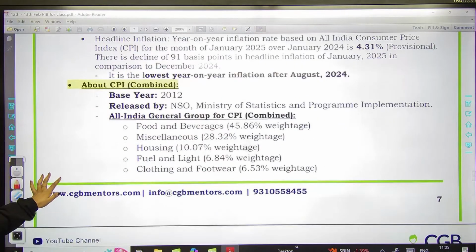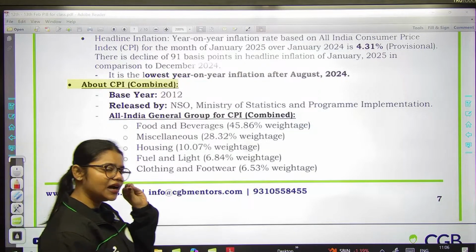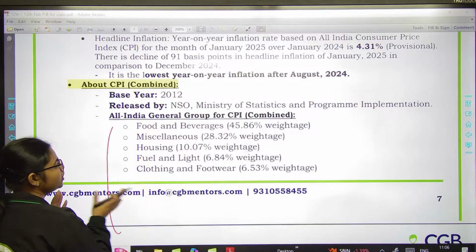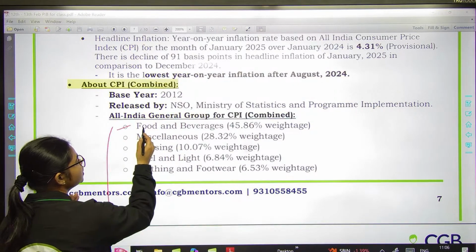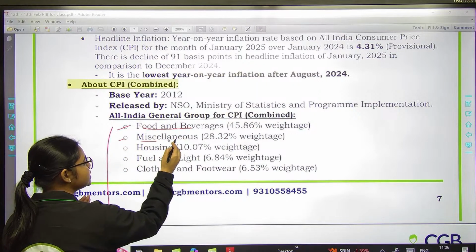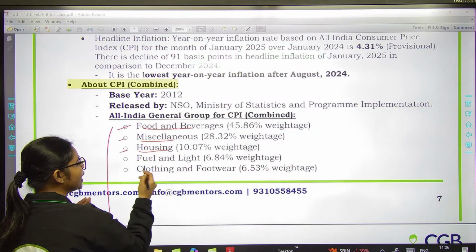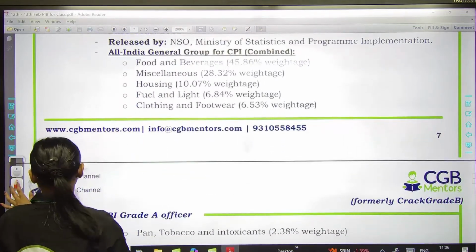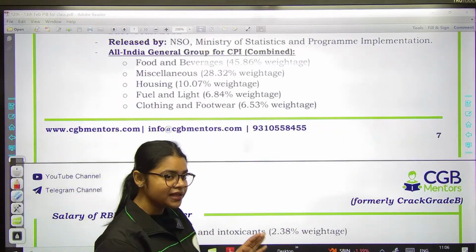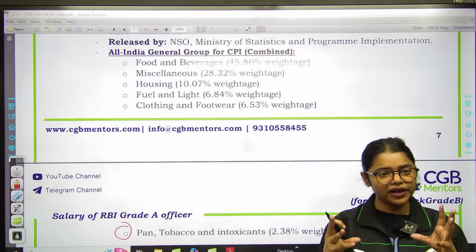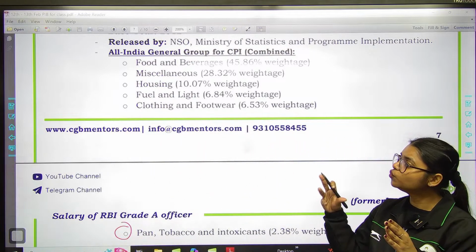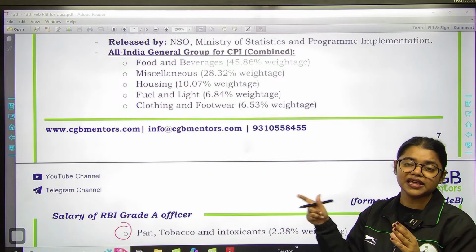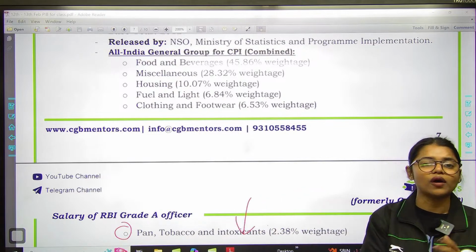Learn the static data of all indices thoroughly, because every year some question or other comes, okay? Now, this has the following components. The first component is food and beverages, second is miscellaneous, third is housing, fuel and light, clothing and footwear, then we have pan, tobacco and intoxicants. You need to remember that under this index the highest weightage is given to the food and beverages section, then the second highest weightage is given to miscellaneous commodities, and the least weightage is given to pan, tobacco and intoxicants.